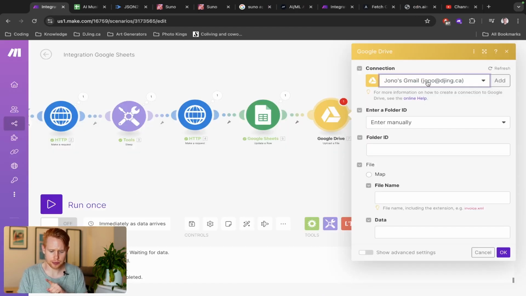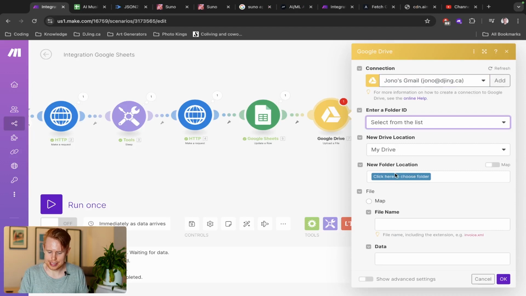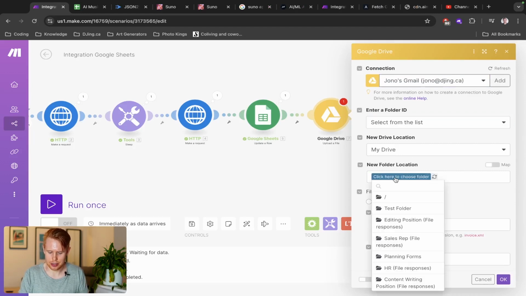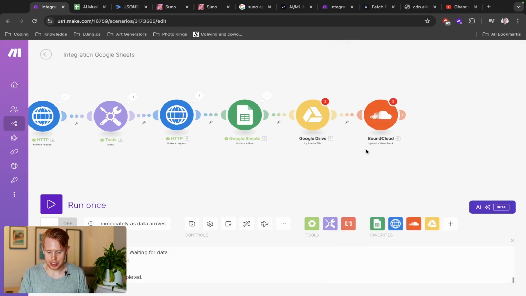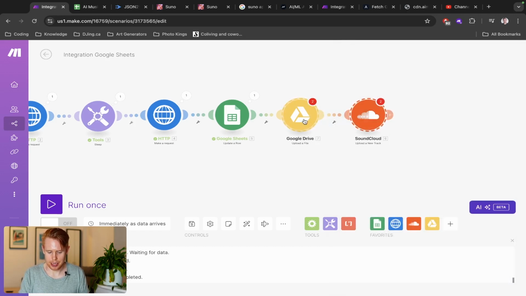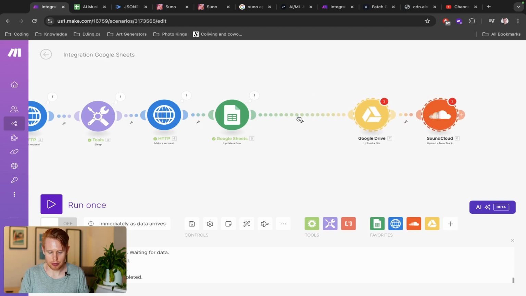But anyways, in here, you'll just select your account and you can select the list that you want to dump the file into. I have a test folder here, so I'm going to download it there. And it's going to ask for another file. I'm just going to click OK here, and I'm going to back up and add one more module in here.